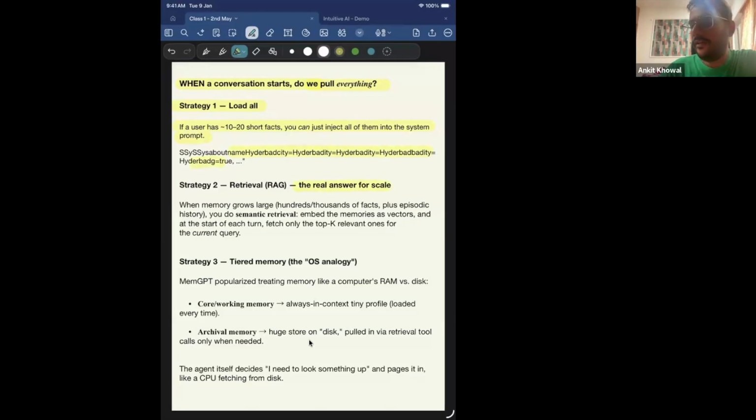The real answer for scale. When we are building applications where there are millions of users, we can use a RAG workflow. When memory grows large, hundreds, thousands of facts, plus episodic history, you do semantic retrieval. Embed the memories as vectors, and at the start of each turn, fetch only the top K relevant ones for the current query, right? So what it is saying over here is, when we are storing,